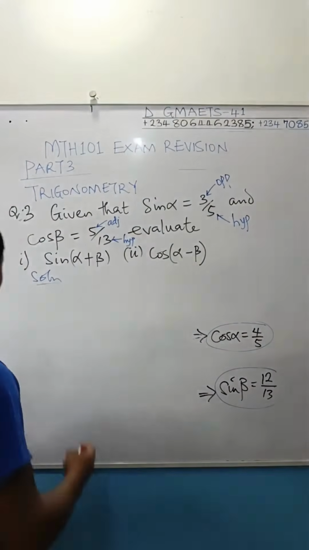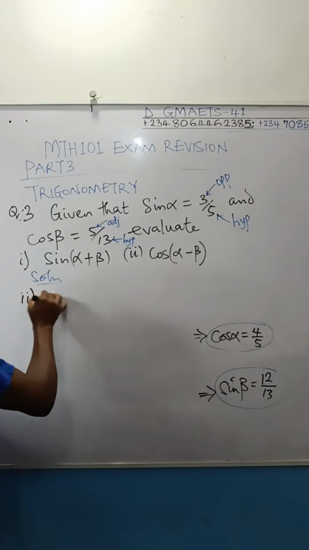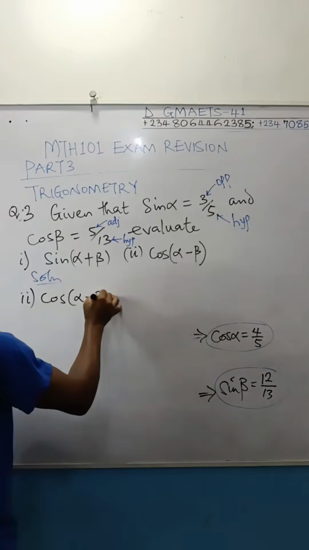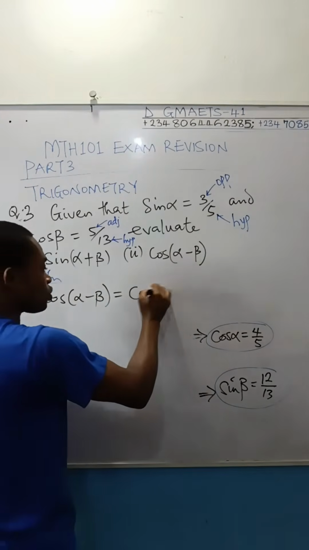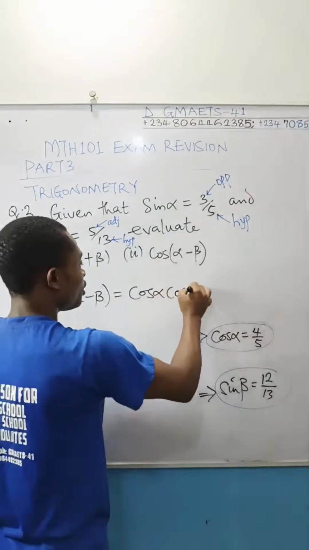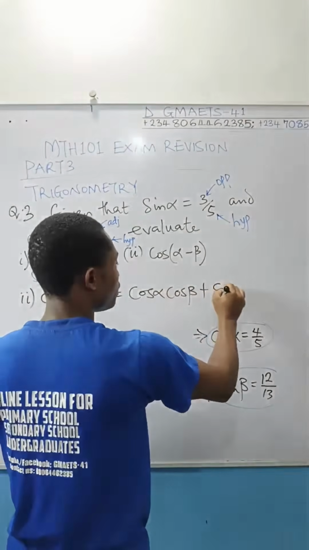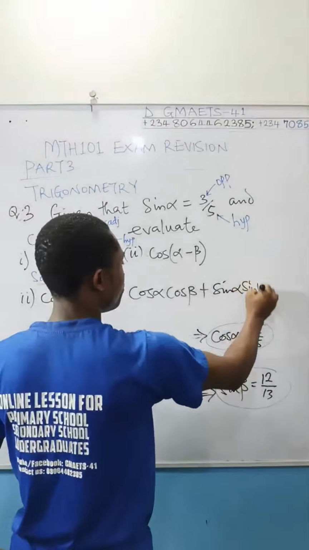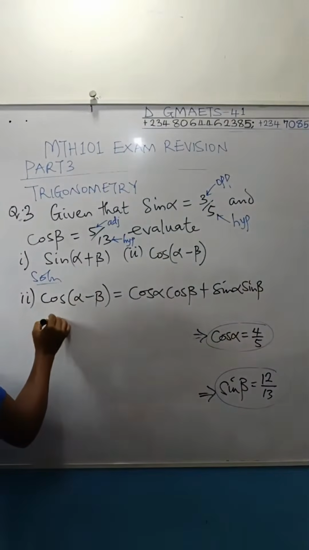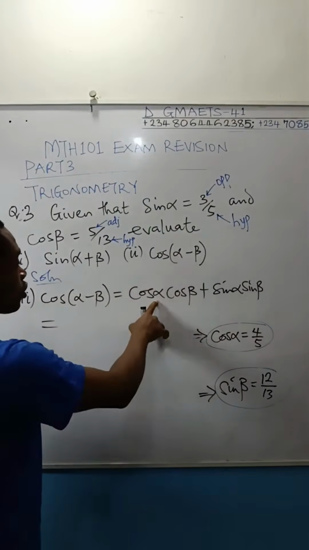Take note. So the second part of the question, we are evaluating cos alpha minus beta. What is the identity? This is equal to cos alpha cos beta, and then if you have minus here for cos, it's going to change to plus here, and then sine alpha sine beta. That's the identity. Implication: this is equal to cos alpha.